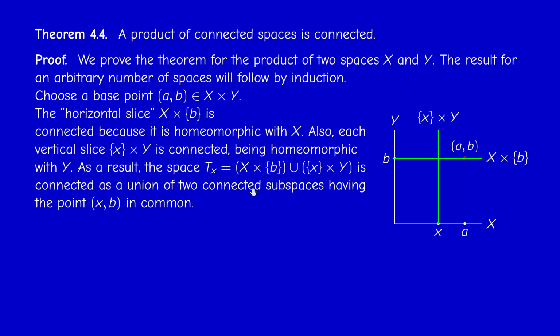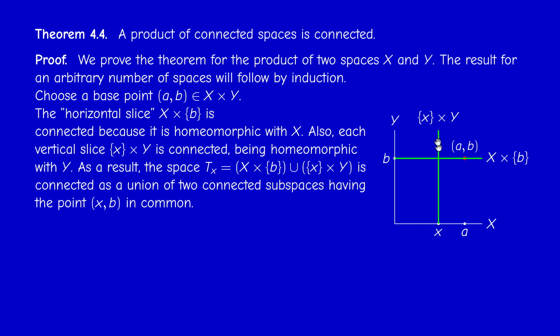And according to the first theorem, if you consider now the union of these two slices, X times {b} and {x} times Y, this cross here, it should be intuitively clear that it's connected.